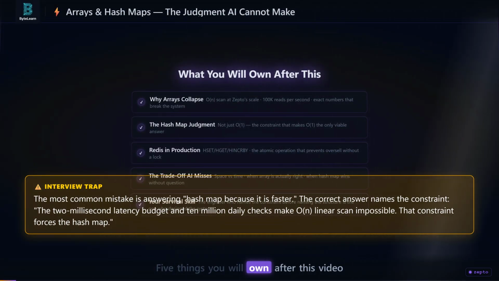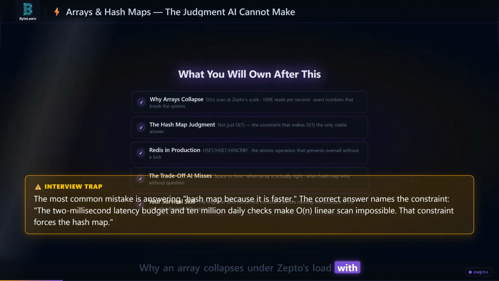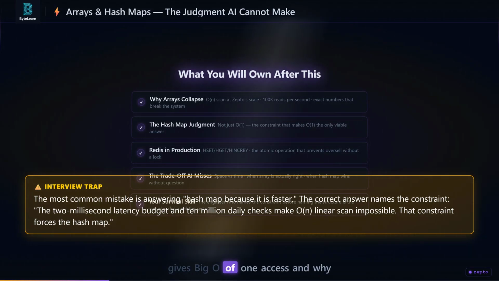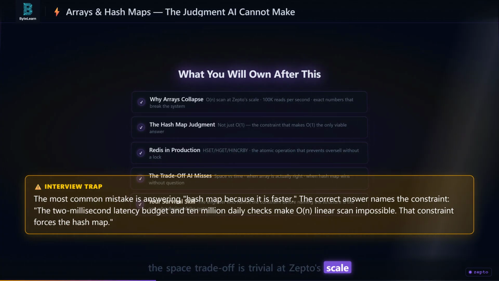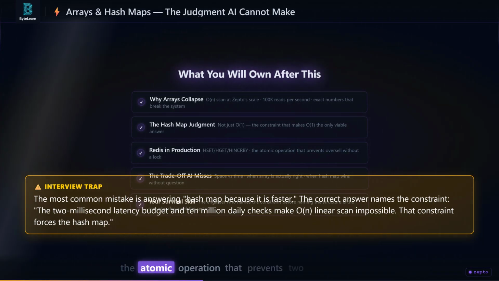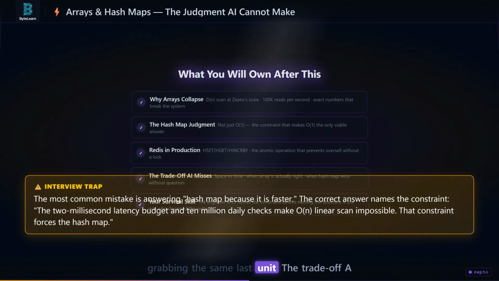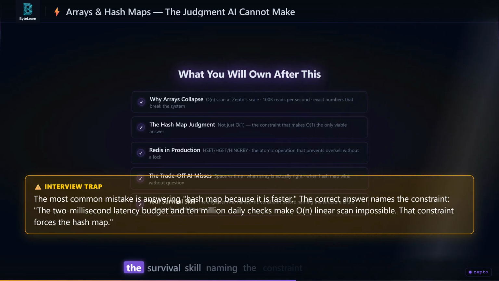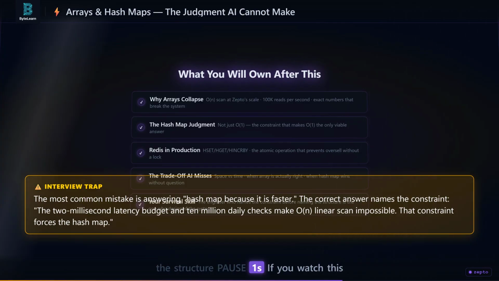5 things you will own after this video. Why an array collapses under Zepto's load, with exact numbers, not theory. How a hash map gives big O of 1 access and why the space trade-off is trivial at Zepto scale. The exact Redis implementation, HSET, HGET, HINCRBY, and the atomic operation that prevents two customers from grabbing the same last unit.